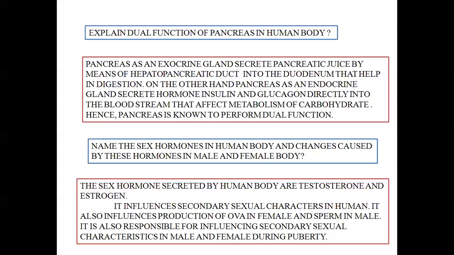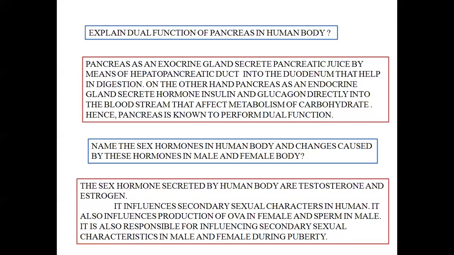Now, what are the changes associated with the secretion of these hormones in male and female body? Mainly the primary function of this hormone is to influence the production of ova. Ova means the female gamete through the ovary in case of female.